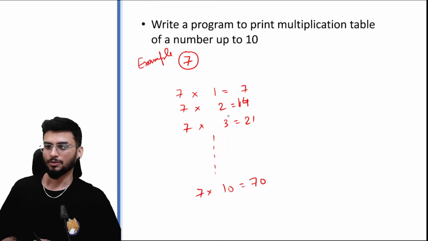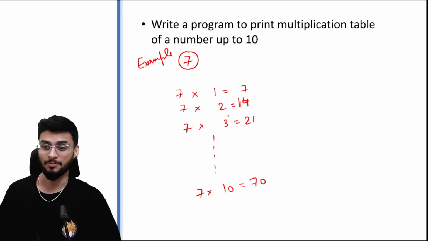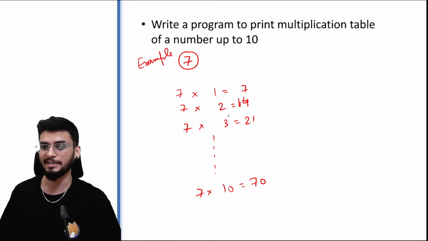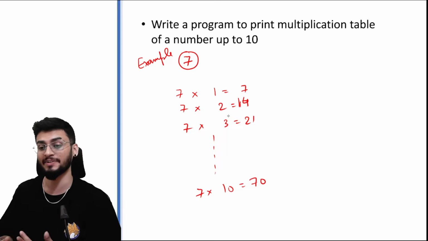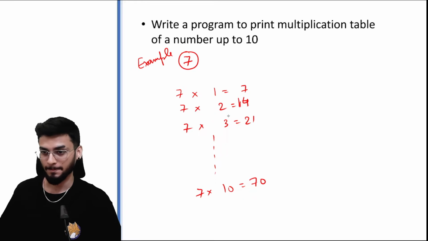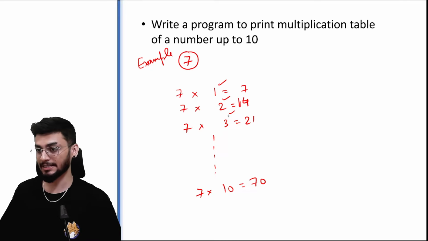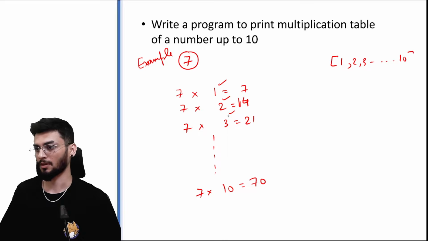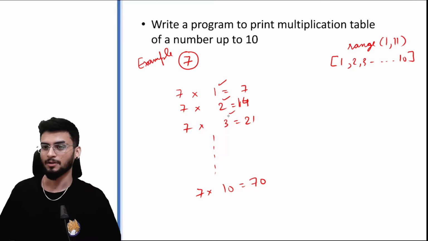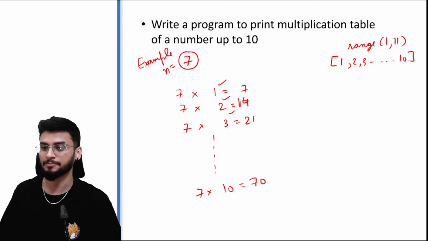Right? So now what should be the sequence here? What is the number that is continuously changing, which you can take as the for loop variable? Yes, you are right. So 1, 2, 3 till 10. This is the range that you will be working with. Again, you know how to create this range using the range function from 1 to 11. The input from the user, I am taking n, is 7.